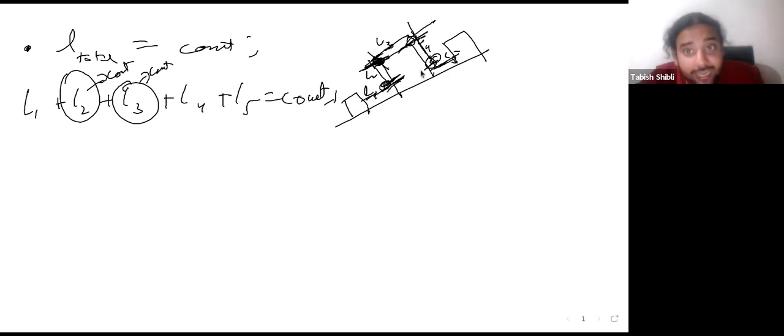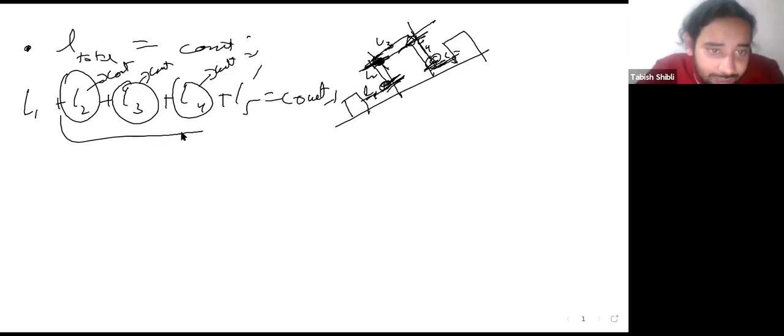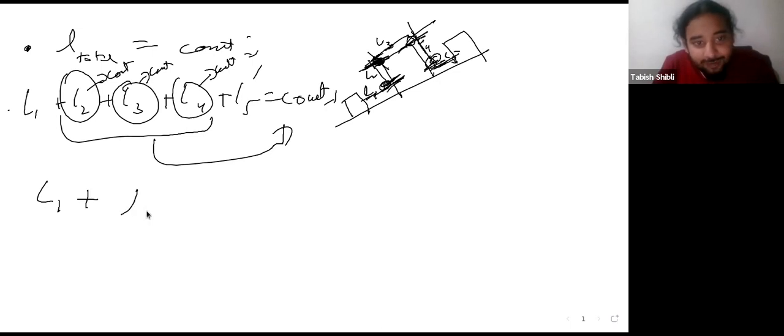And similarly, L4 will also be a constant because these pulleys are fixed. How does them being constant help us? Since they're constant, what one can do is club all of them and take them to the other side so that you have a constant minus a bunch of constants, which also gives you another constant, right? Constant plus constant is also a constant, constant minus constant is also a constant. So you'll have L1 plus L5 is equal to a constant.